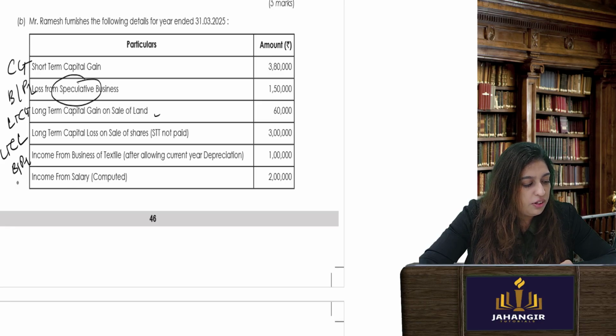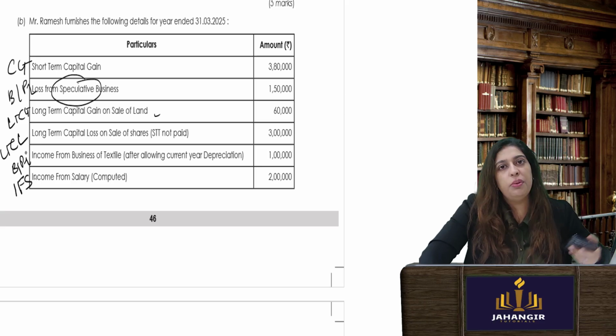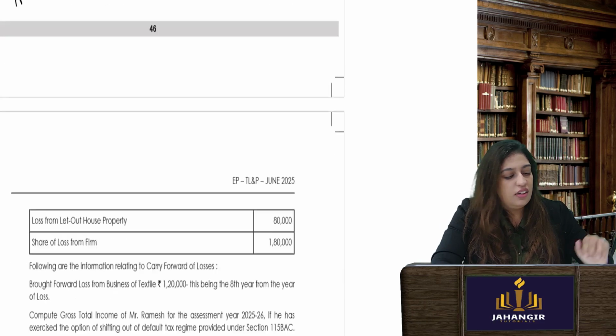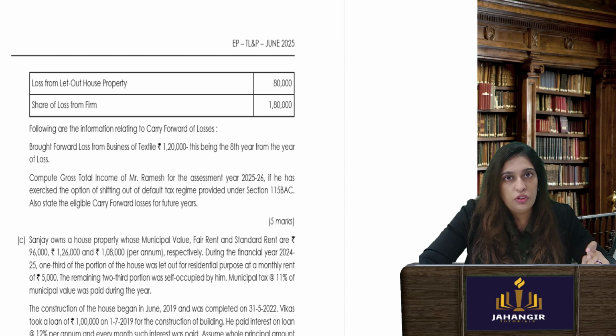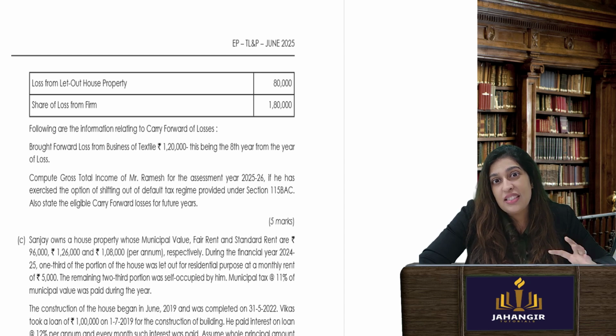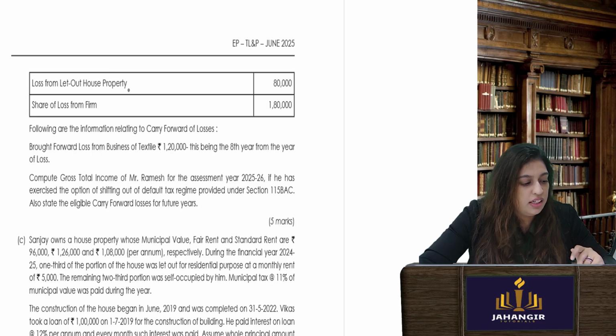Income from salary is computed and given to you. It is basically calculated and it will be taxed. When you are doing pension, part is uncommuted, some part is the commuted lump sum amount that he has received. Loss from let out house property. Share of loss from firm.